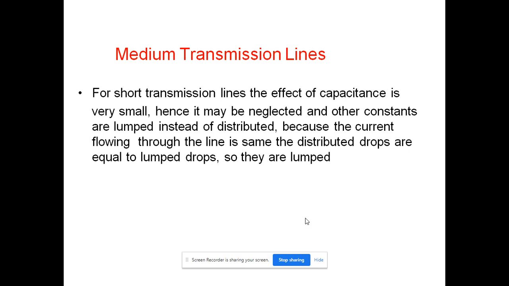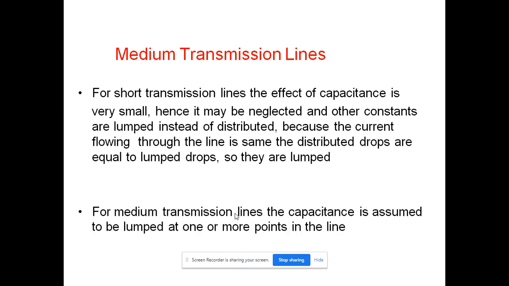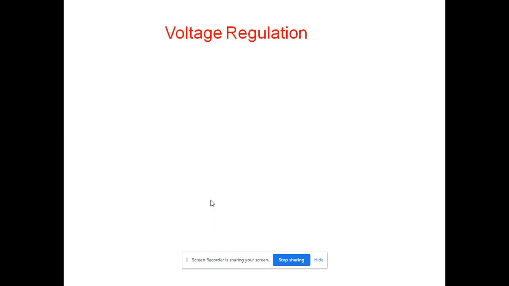For short transmission lines, the effect of capacitance is very small, hence it is neglected and other constants are lumped instead of distributed. Because the current flowing through the line is the same, the distributed drops are equal to the lumped drops, so they are lumped. For medium transmission lines, the capacitance is assumed to be lumped at one or more points in the line.